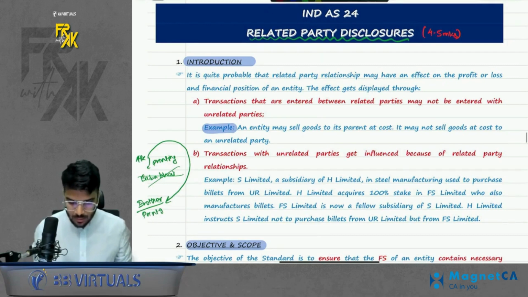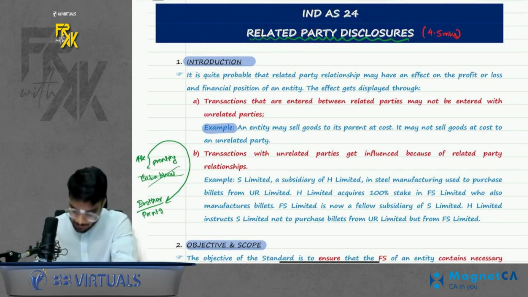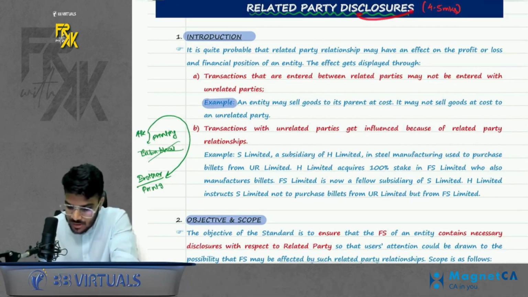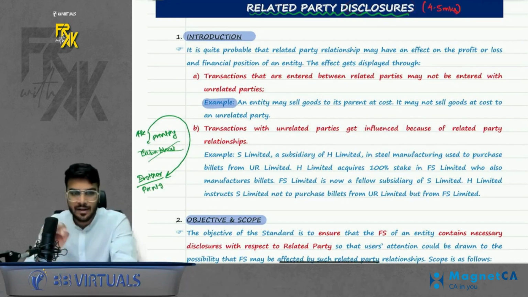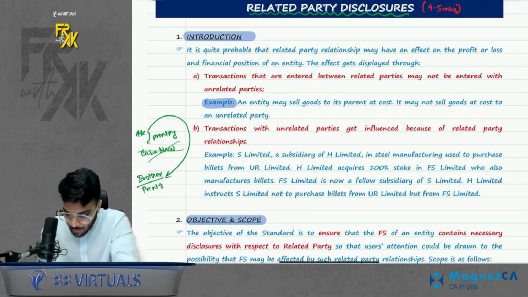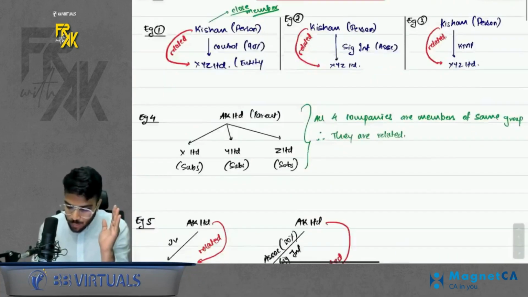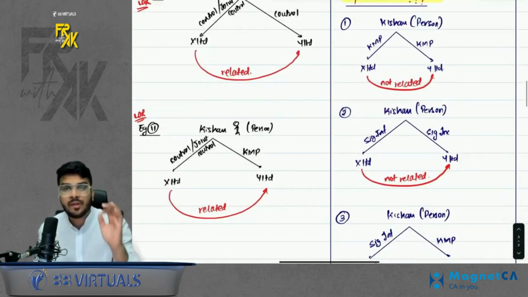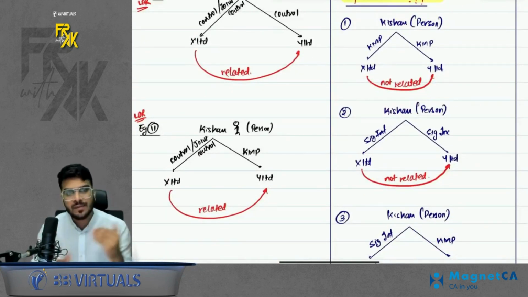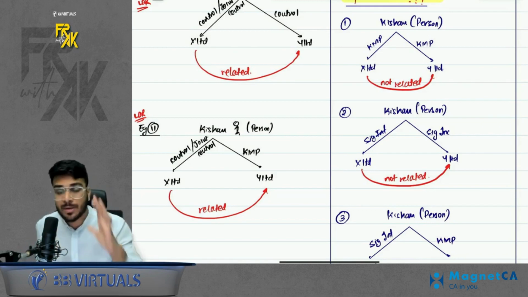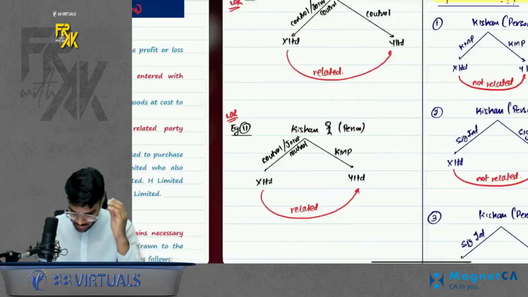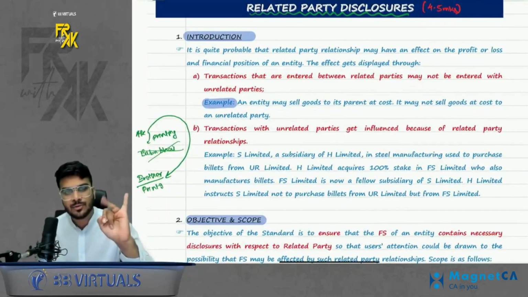Okay, chalo. So now let's start the revision of IND AS 24 related party disclosures. Before starting, do remember, when I teach you these disclosures, you will feel everyone is related. We will discuss relationships now, so you will feel everyone is related. In class I had given you some spoilers, some cool hints. Only remember those examples which I have given you, and you will be able to solve all the questions. Of course, while revising, I will revise everything, but after the revision, I will also tell you which examples you should remember so that you can crack all the questions. Okay, chalo. So let's start the revision in 3, 2, 1 and go.